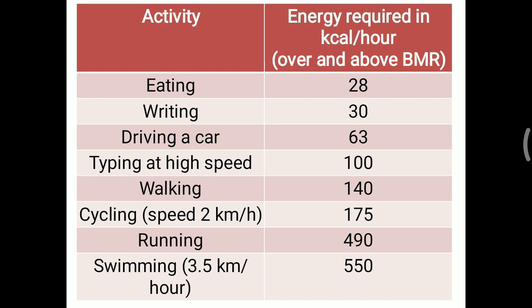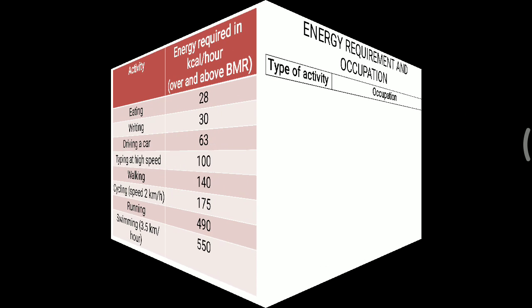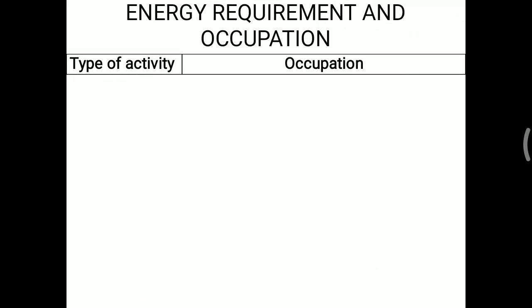Cycling at a speed of 2 kilometers per hour will burn 175 kilocalories. Running can burn 490 kilocalories, and swimming is the best exercise, but it should be at a speed of 3.5 kilometers per hour, and then it can burn 550 kilocalories per hour. So that is based on the activity, the energy which is needed. Further, the energy requirement and occupation are most important to keep in mind.